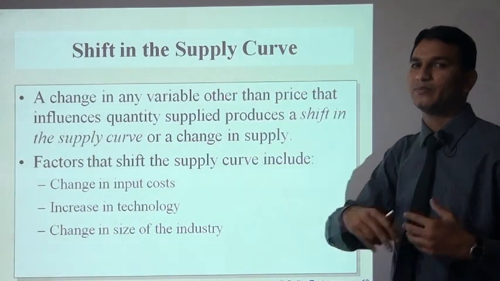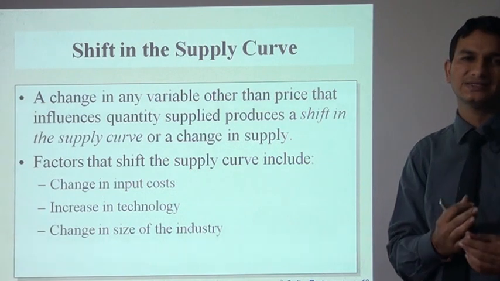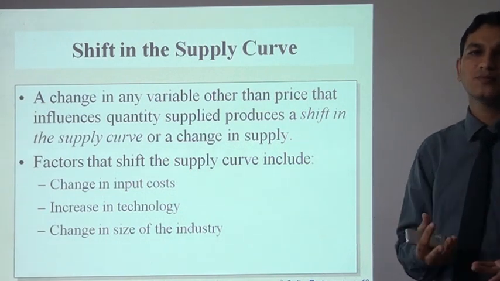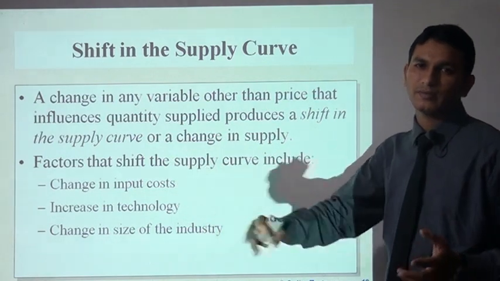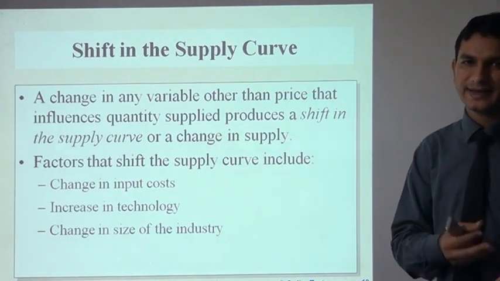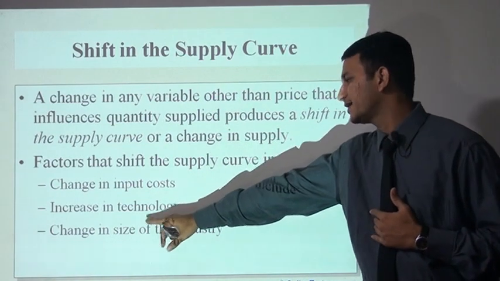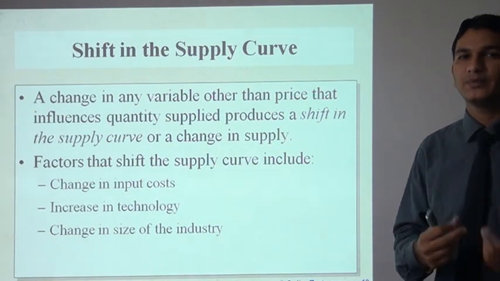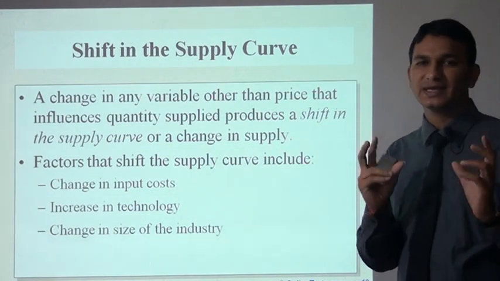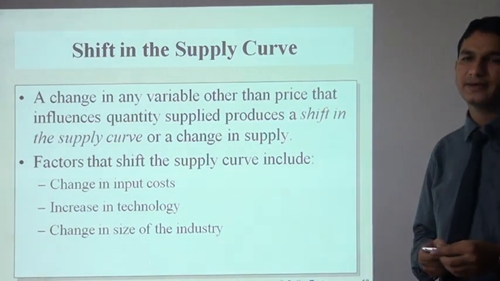For example, if I am making a mobile, the raw materials of the mobile, for example LCD and microchips, get costlier, so I will have to pay more for them. So my cost of making the mobile will increase, and it affects me. So this is the change in input. Then, increase in technology: if technology increases, it will impact my product, or we can say the cost of my product. Then, change in the size of the industries.